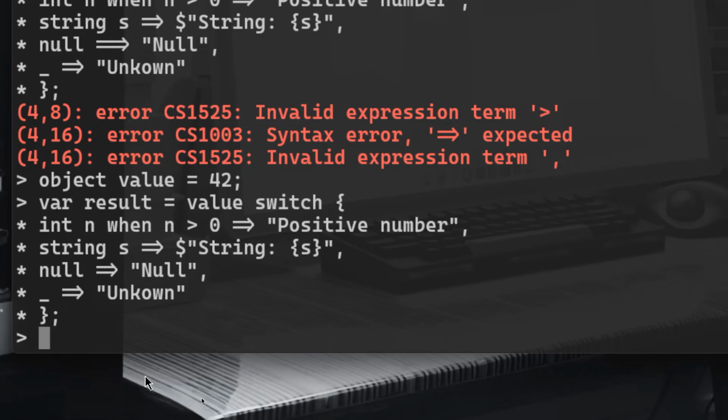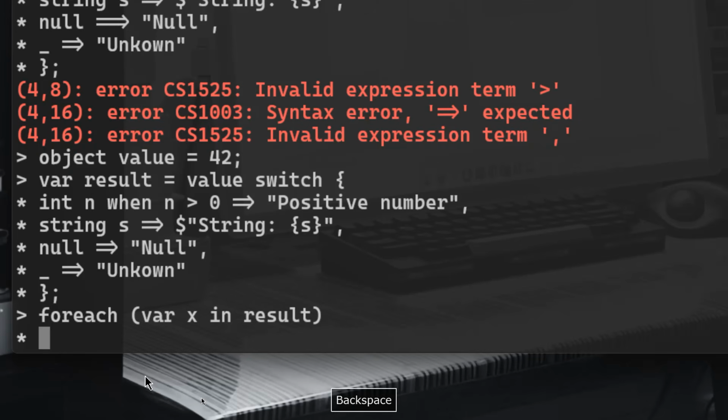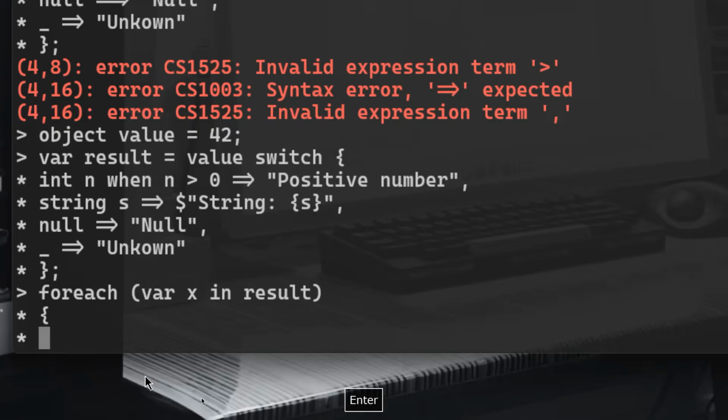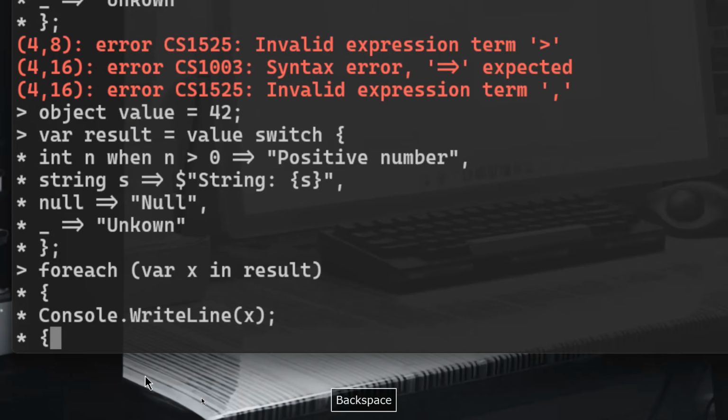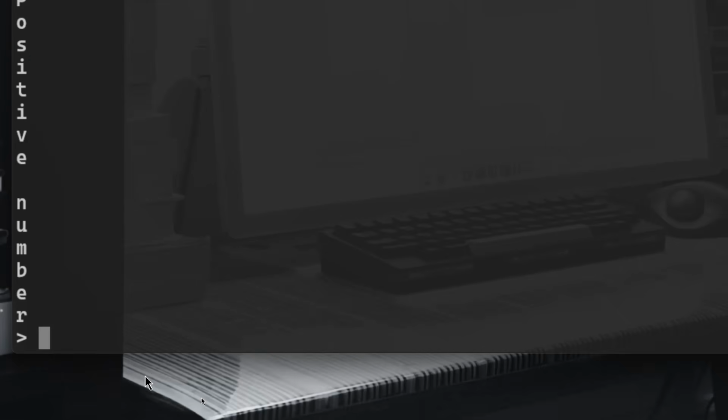And again, of course, we can use the foreach to check out var x in result. And we're going to see what we will have. Console.WriteLine, and we want to print that iterator. Do like this, and there you go.